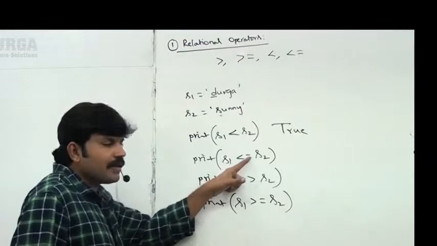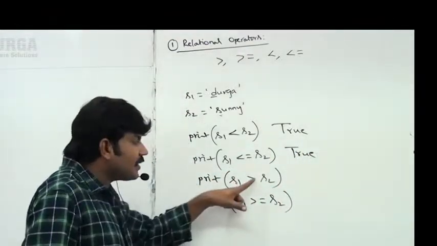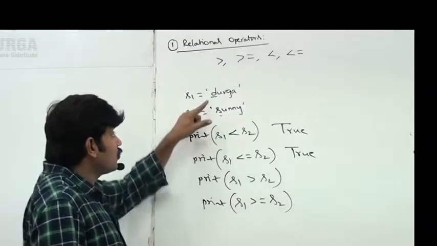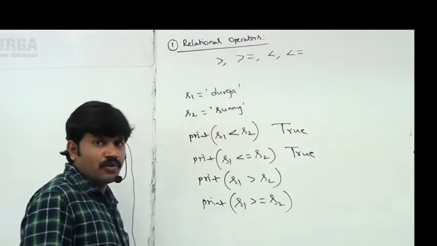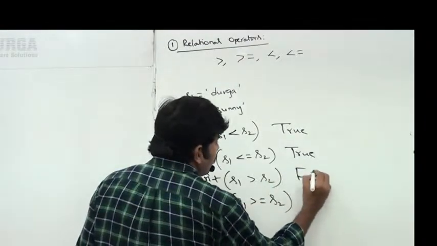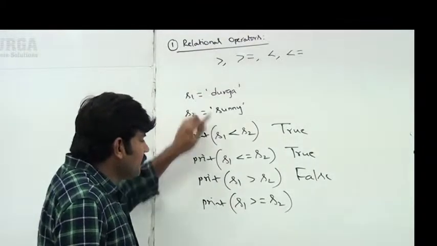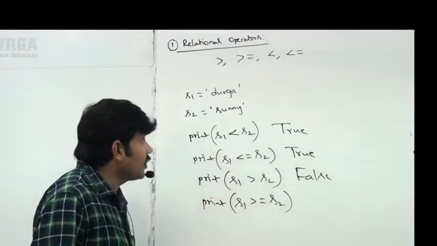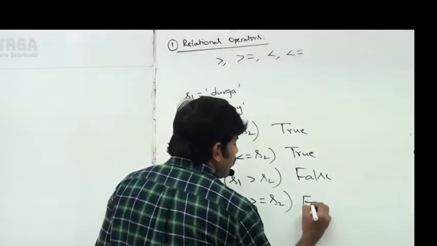Next, less than or equal to: True is the answer. Next, S1 greater than S2: small d greater than small s? No, no. False is the answer. Next, S1 greater than or equal to S2: D greater than or equal to S, no such thing.